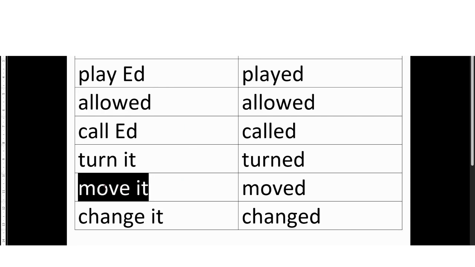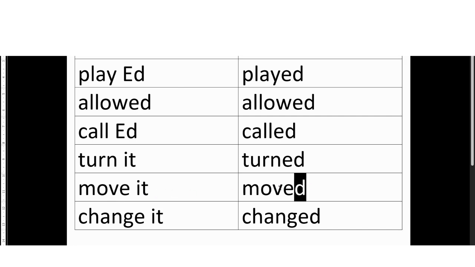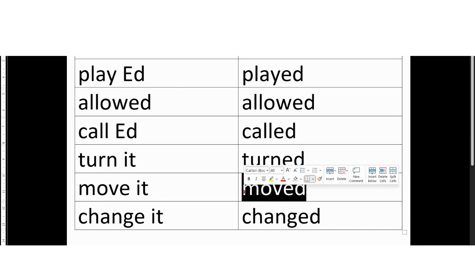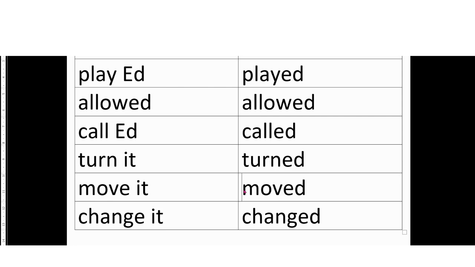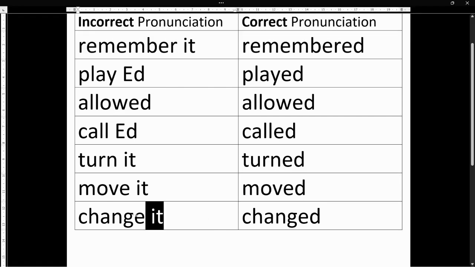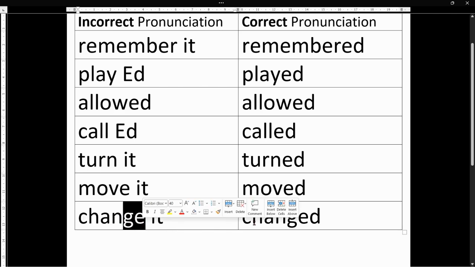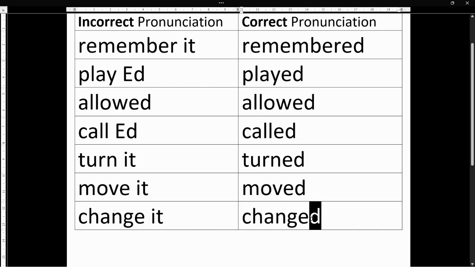Down here, I had one of the more difficult ones, which is where you're combining the V and T sound. That's quite a difficult pronunciation. It's not moved, it's moved, and you have to pronounce that V with the T sound. Moved. Here we have another quite difficult one, and that's because it has the J sound, which we already discussed in a previous lesson. You have to combine that J with the D sound, and that's quite tricky. Changed.